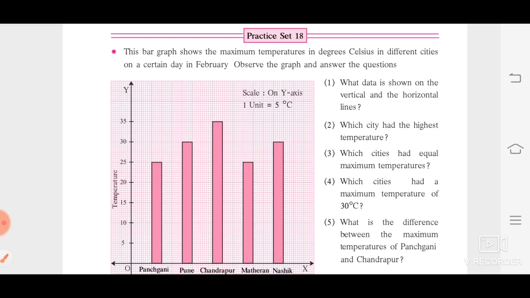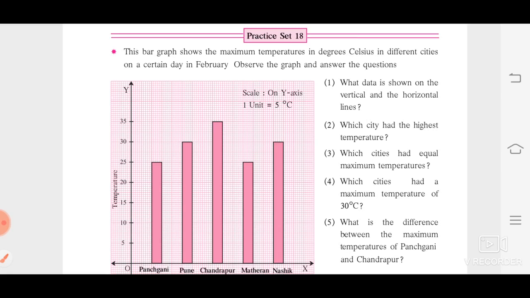Just listen carefully. This bar graph shows the maximum temperatures in degrees Celsius in different cities on a certain day in February. So they have given us a bar graph which is giving information about the maximum temperatures in a few cities, and that temperature is measured in degrees Celsius, and this was recorded on a certain day in the month of February.